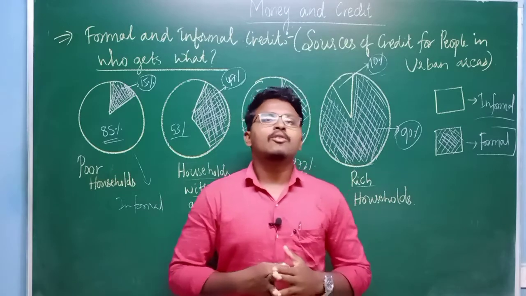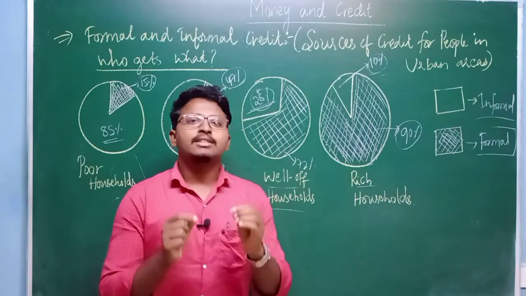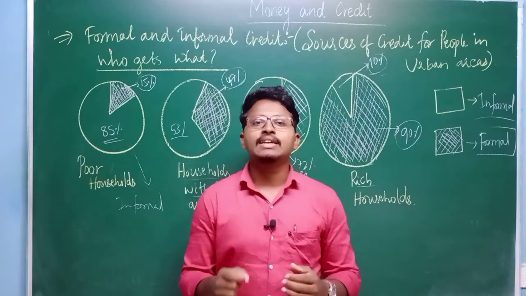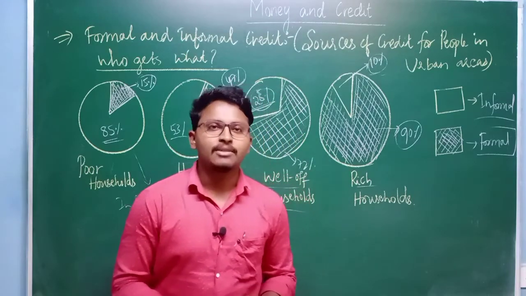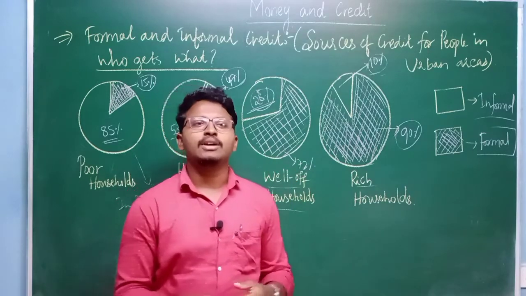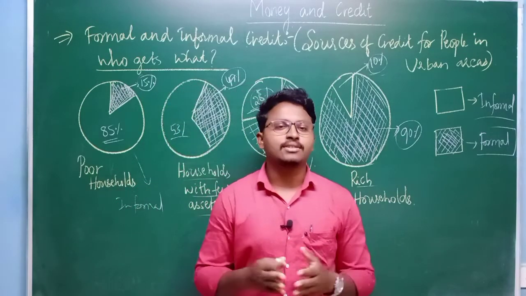So what we are trying to suggest is that the banks as well as the cooperative societies have to increase their lending capacity. That means they need to expand their source of credit to a larger section of the people.